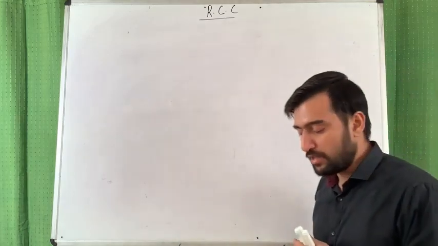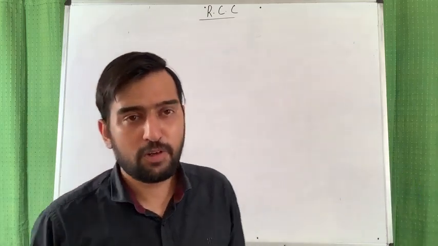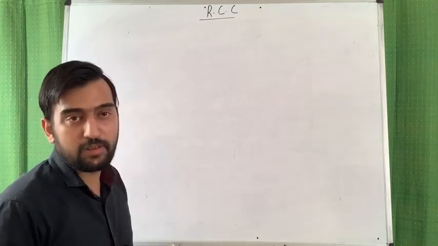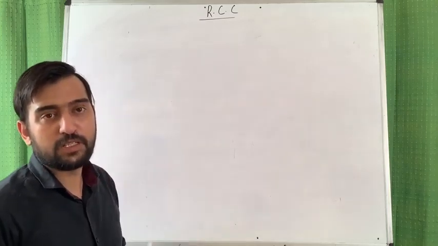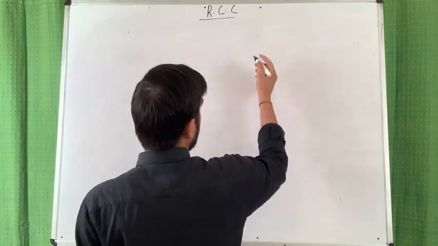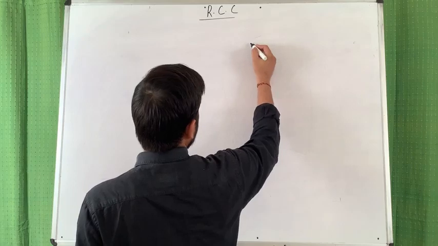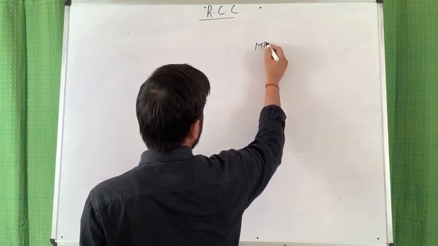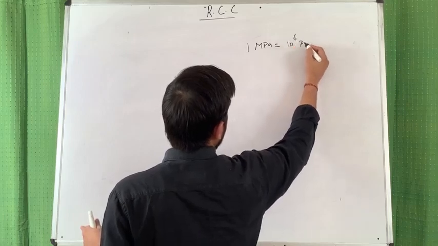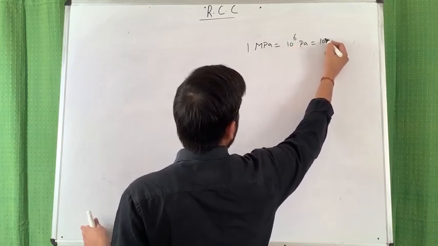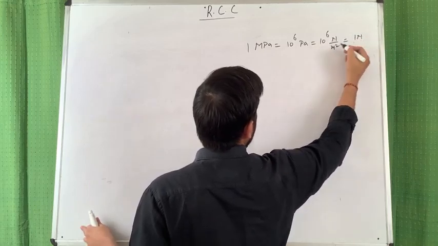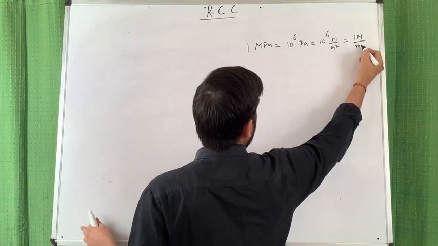Just now we have completed the characteristic compressive strength, and now we'll start the tensile strength of concrete. But friends, before starting tensile strength, I want to tell you the units of compressive strength. The default unit of compressive strength which we are using is MPa, 10 raised to the power 6 Pascal, means 10 raised to the power 6 Newton per meter square, or you can say 1 Newton per mm square.